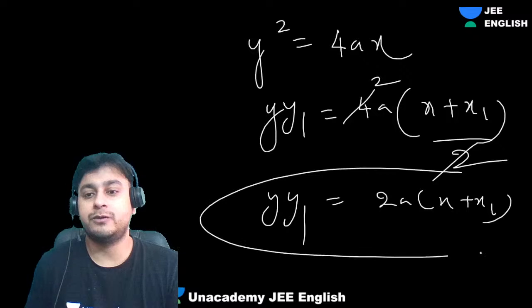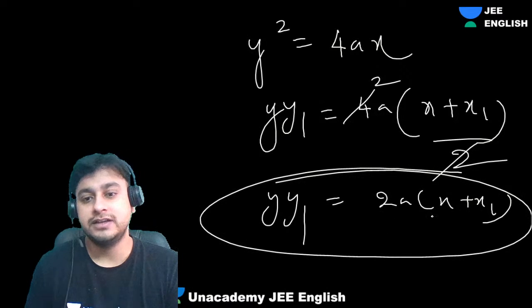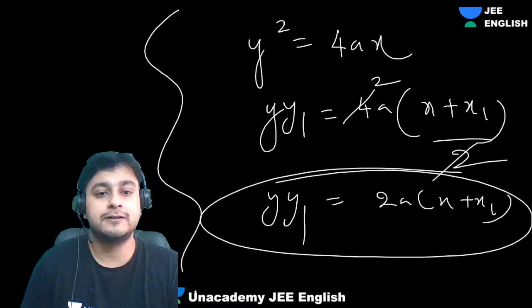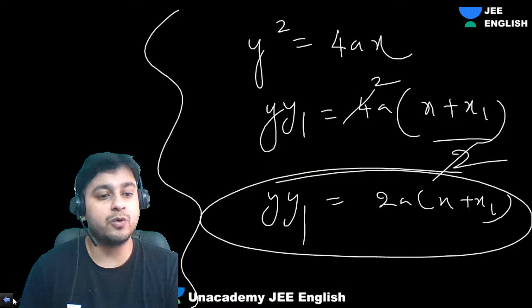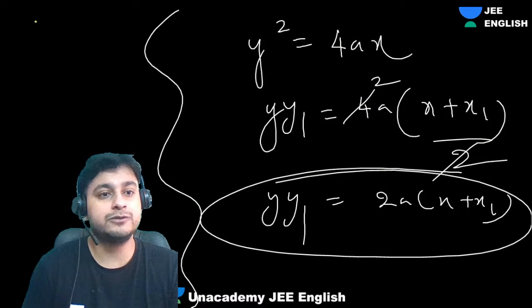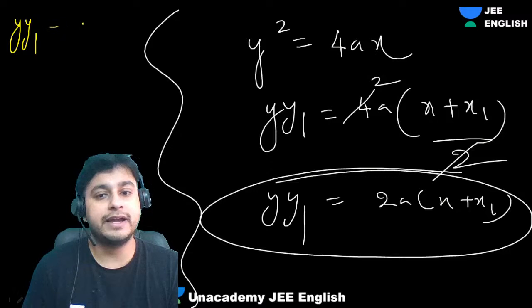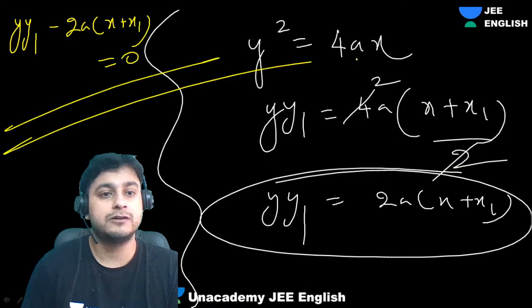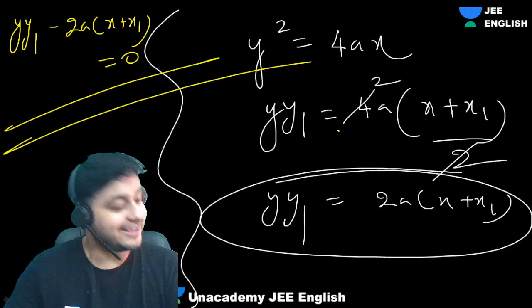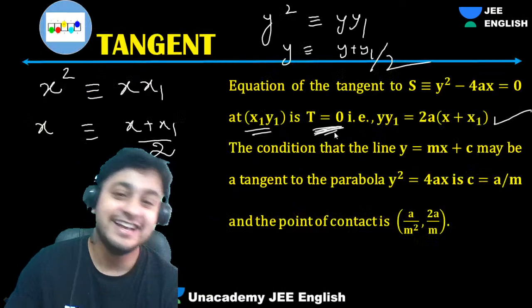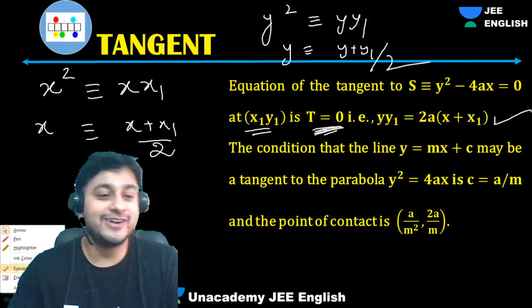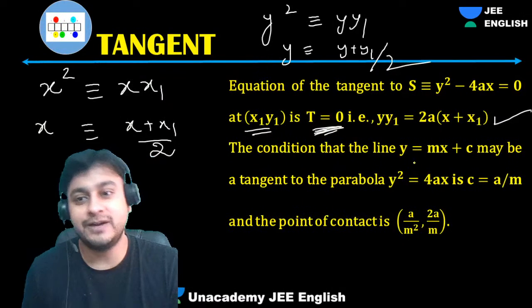This is nothing but your equation of tangent, which is this. You bring it this side, you will get T equal to 0. We will get what, guys? T equal to 0: y y1 minus 2a into x plus x1. Okay, guys. Yes, you can say yeah. Papi Reddy calls it S1. I call it T. Your wish, guys. This is nothing but equal to.